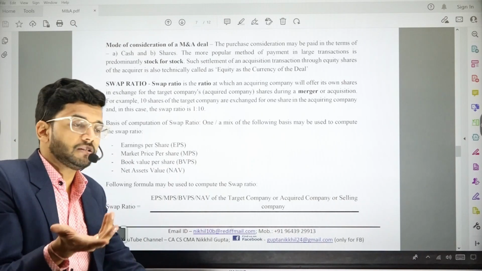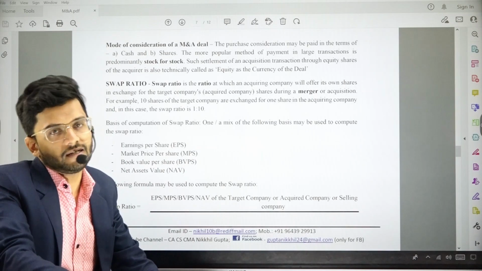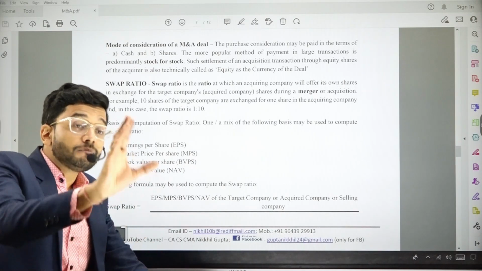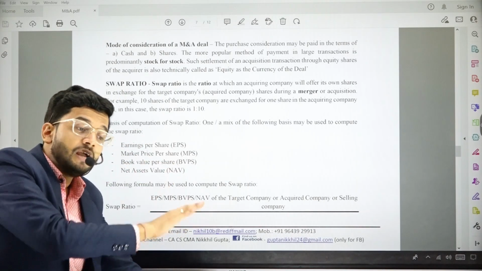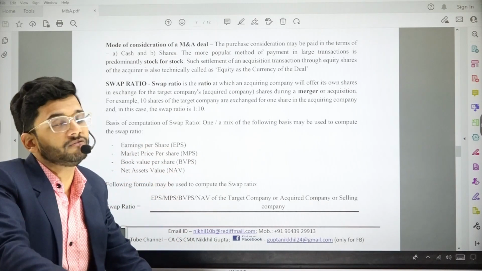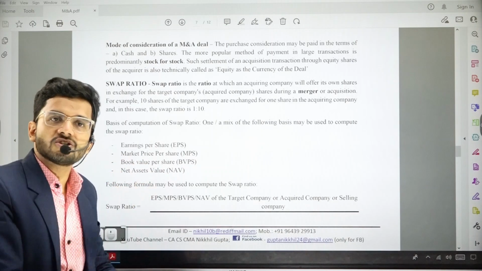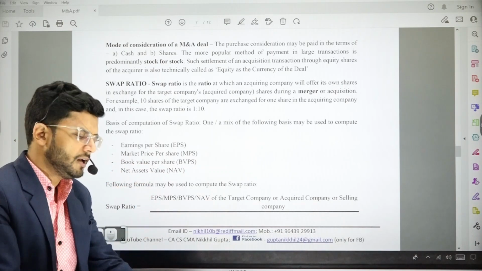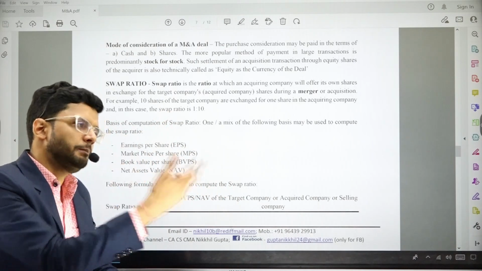If cash is not available, then what is the option? Option is bidder company will issue its shares to the target company. And sometimes there's a combination of both. Partly the consideration can be in cash, partly in shares. There can be a mix and match of both. If cash is required to be paid, then it's a simple, plain vanilla case where whatever purchase consideration has been calculated, we pay that amount in cash.